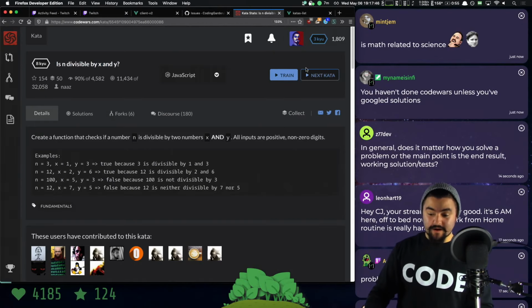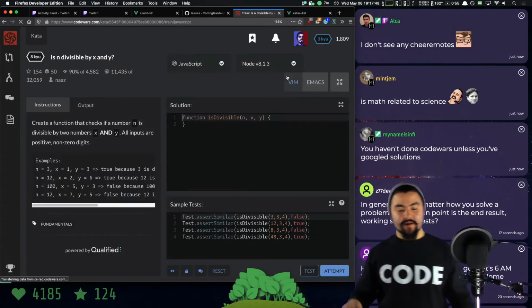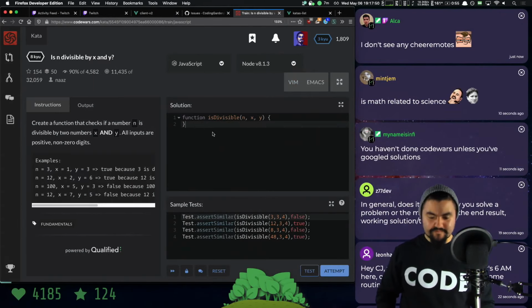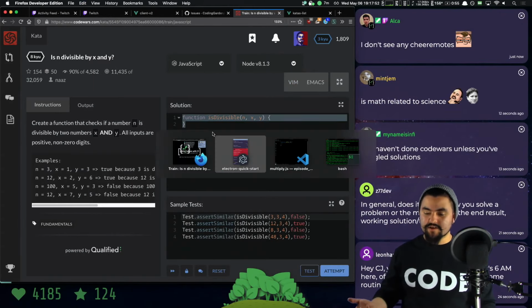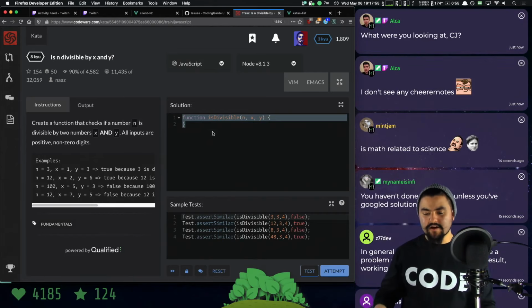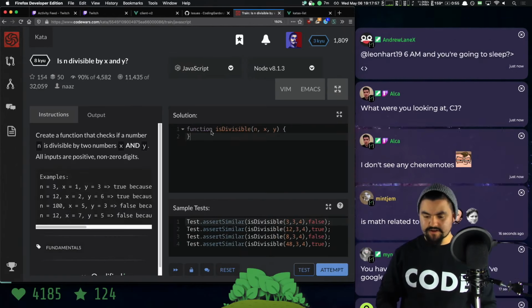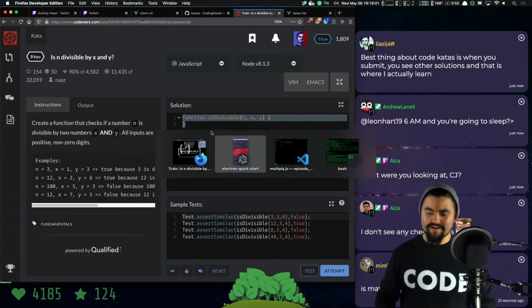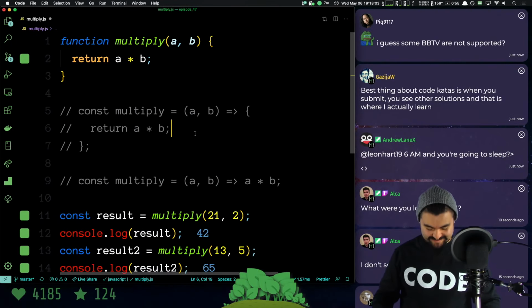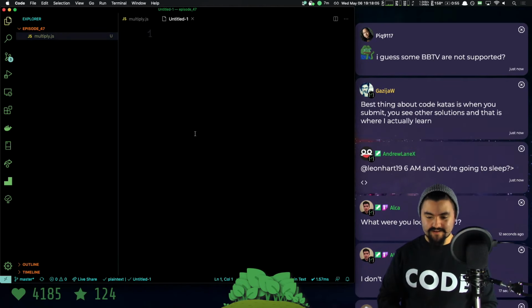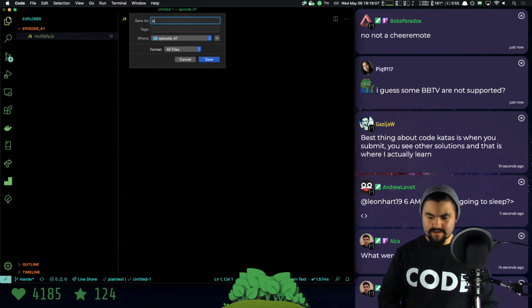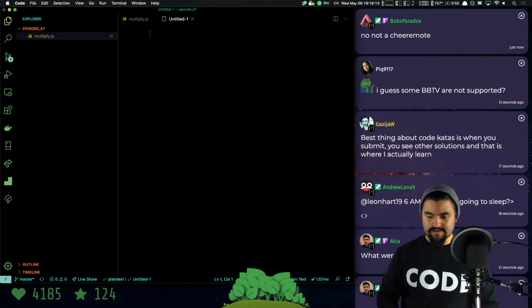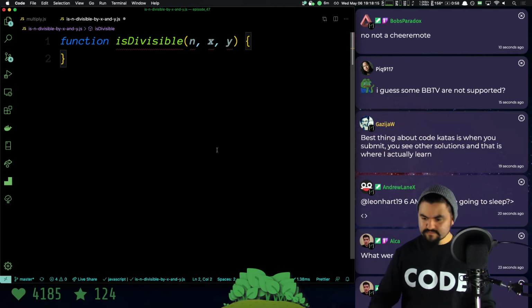All right, so we're going to get into this, and I'm going to pretend like I know nothing about how to do this with JavaScript, and I'll tell you how I would approach it. Actually, I'll go ahead and just use the Code Wars editor so you can see how that works. I typically like to bring the code down locally. All right, we're going to create a new file, is-divisible-by-x-and-y.js. Put our function in.